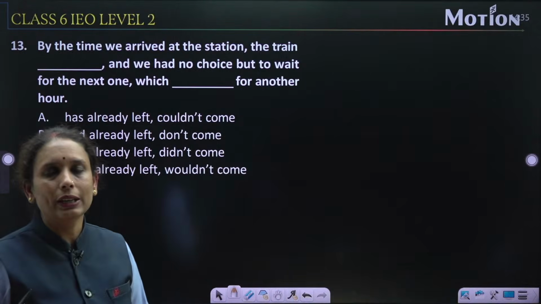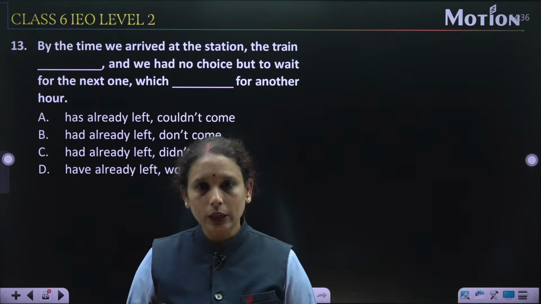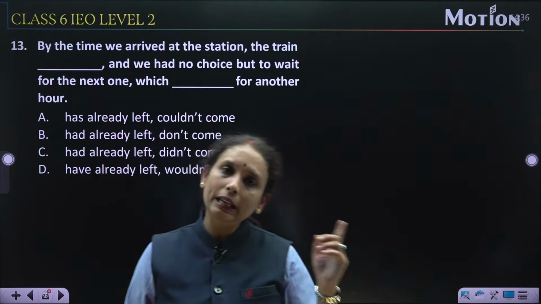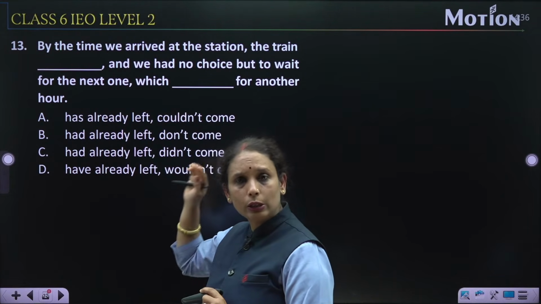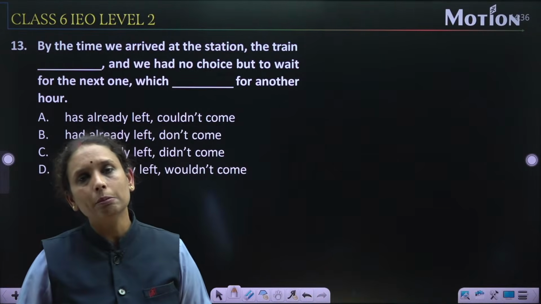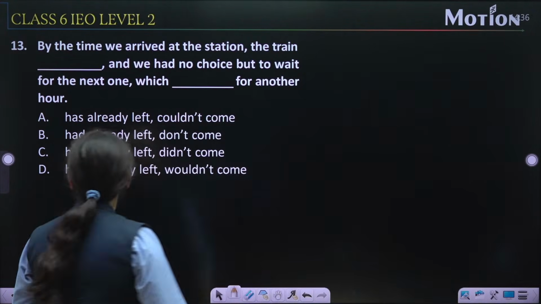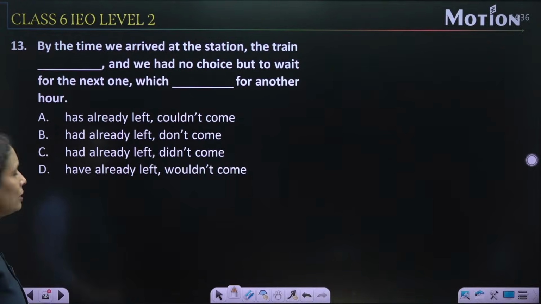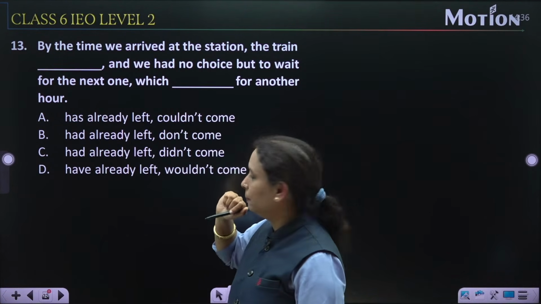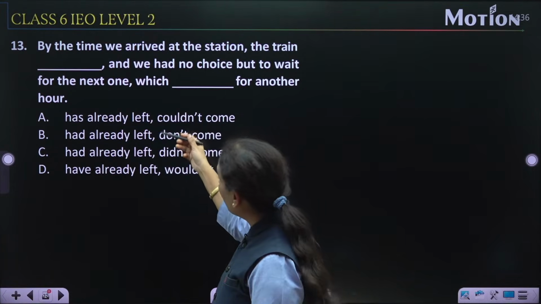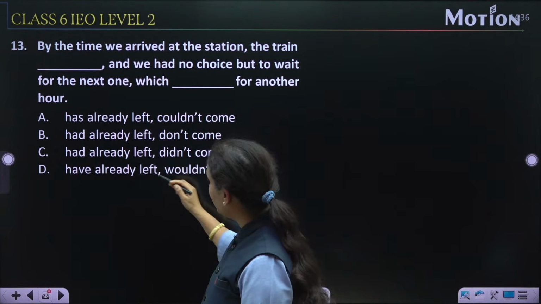Simple past and past perfect are very frequently used together to show the sequence of actions. यहाँ पर दो एक्शंस हो रहे हैं, दो इवेंट्स हो रहे हैं, तो दो एक्शंस के लिए फ्रीक्वेंटली हम सिंपल पास्ट या फिर पास्ट परफेक्ट को यूज करते हैं. Now try to connect the things from the options. Option number first, that is A, has already left and couldn't come. Option number B, had already left and didn't come. Have already left, wouldn't come.